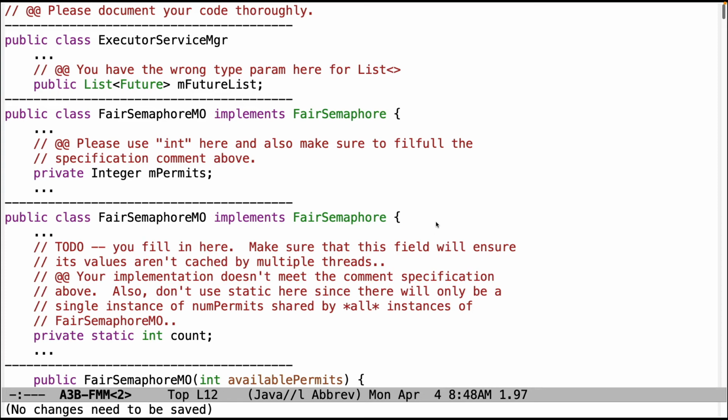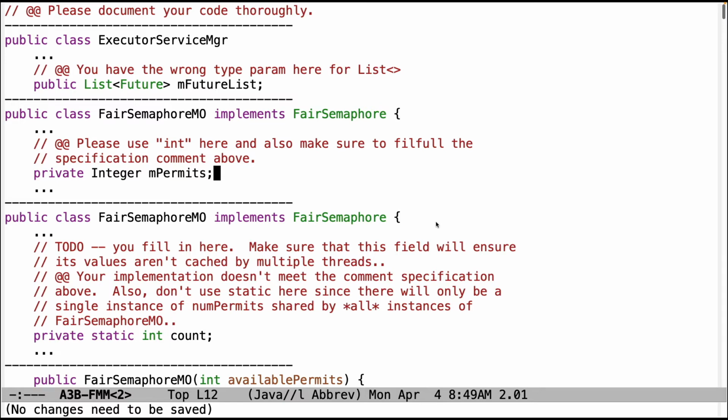Okay, what we're going to do to start out with today is walk through the frequently made mistakes for assignment 3B. And this is one that you've no doubt noticed is more complicated than other stuff that we've had so far. So there's lots of things to address. So let's go ahead and start with the top.